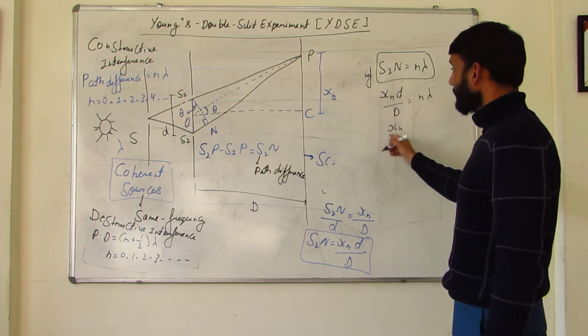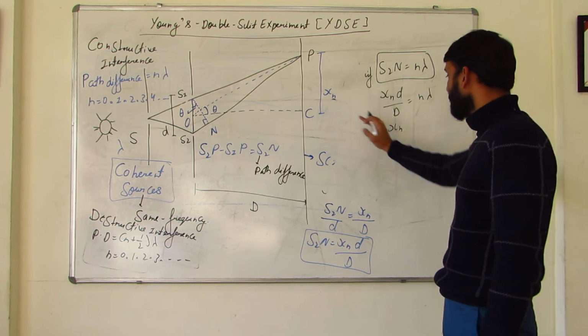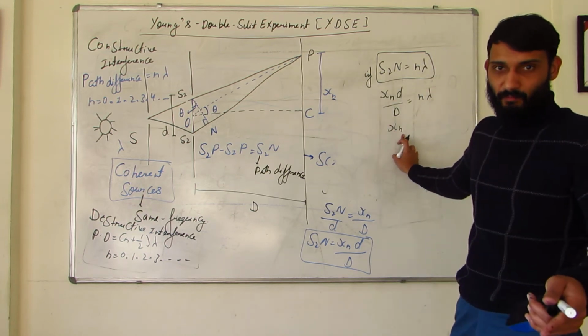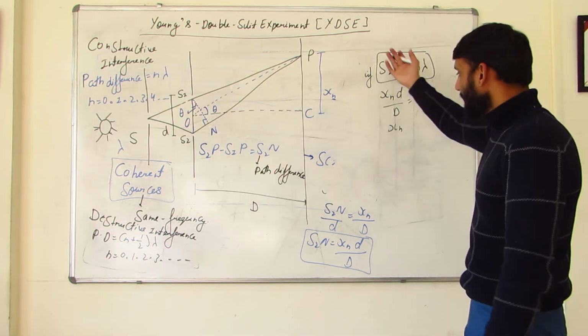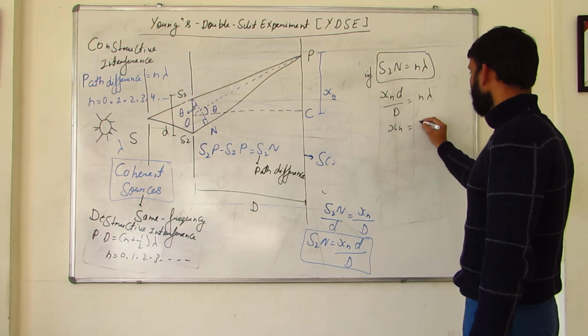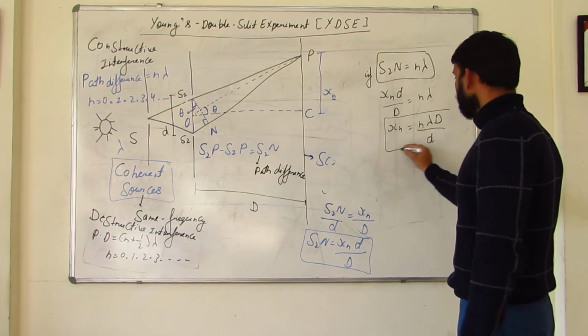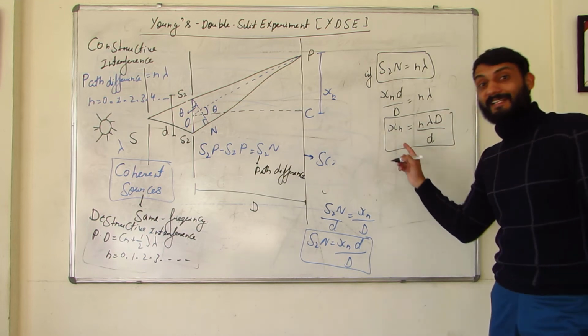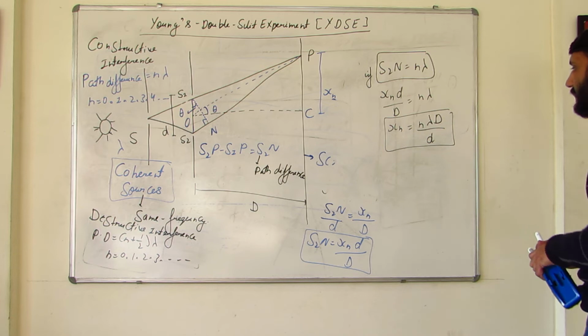So Xn, if this is a bright point, then the distance of the bright point from it could be any bright point, first, second, third, fourth. Obviously this is the first bright point, then it can be second, third, fourth, and any number. Xn equals n lambda D by d. So this is the distance of nth bright fringe from the center fringe, right?